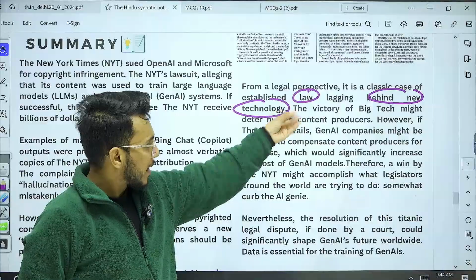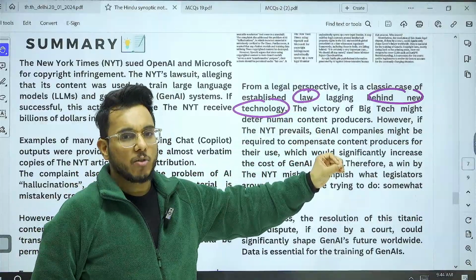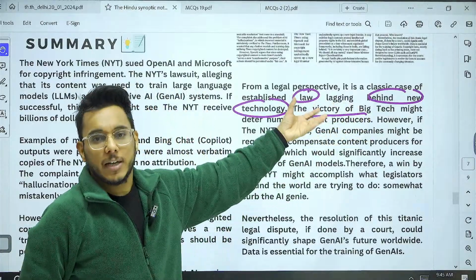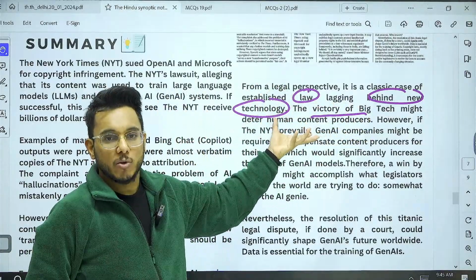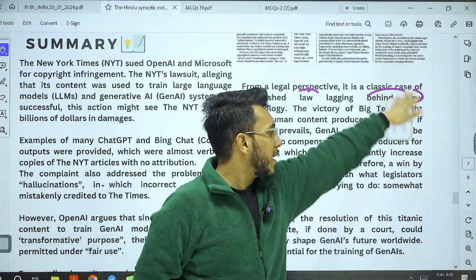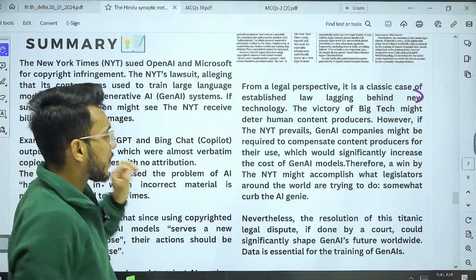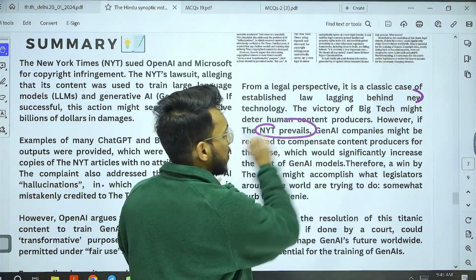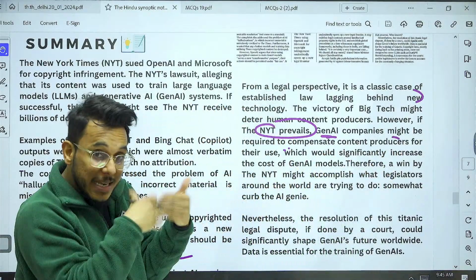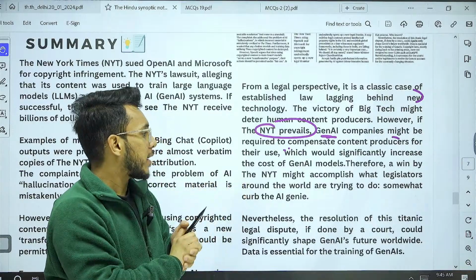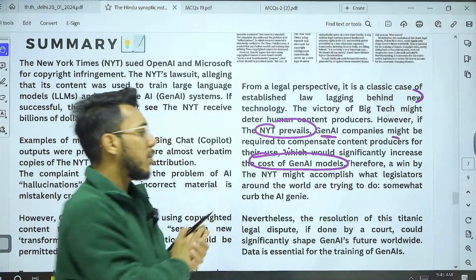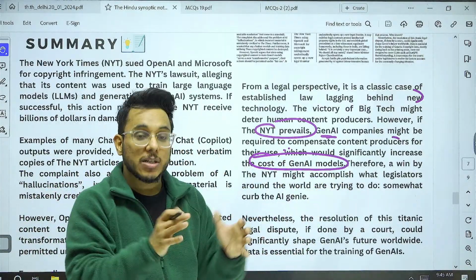And in this capacity, understand this thing. Either there will be the victory of big tech, or there will be the victory of the human content producers, that is the New York Times. Now, for both, it is going to play a very important role. If the New York Times prevails, generative AI companies might have to compensate them. Billions and billions of dollars might be given to the New York Times. It will significantly increase the cost of generative AI models. So therefore, NYT wants to defeat them.